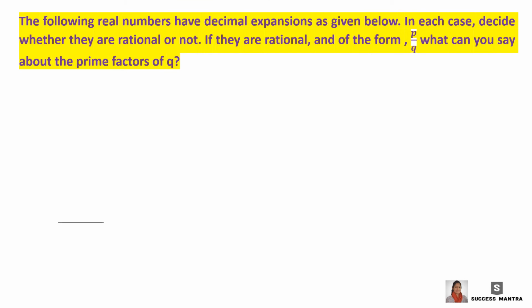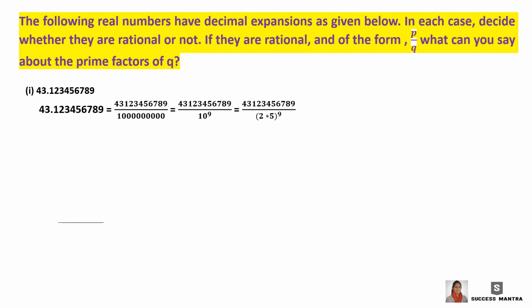So moving on to the last question in this session, that is, the following real numbers have decimal expansions as given below. In each case, decide whether they are rational or not. If they are rational, and of the form P by Q, what can you say about the prime factors of Q? So first is 43.123456789. How many points are there after the decimal? There are 9 points. So it will be 1 followed by 9 zeros. So we can write the number divided by 10 raised to 9. 10 can be written as 2 into 5, raised to 9.